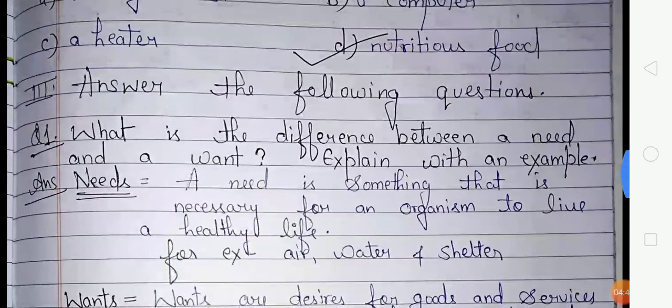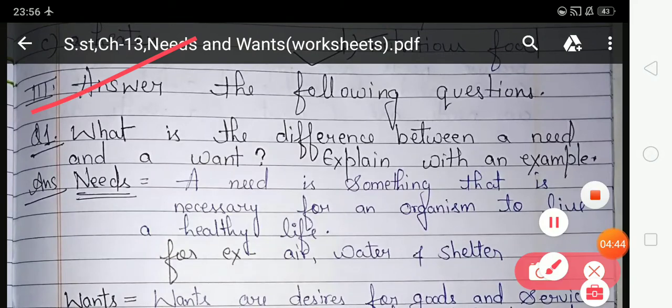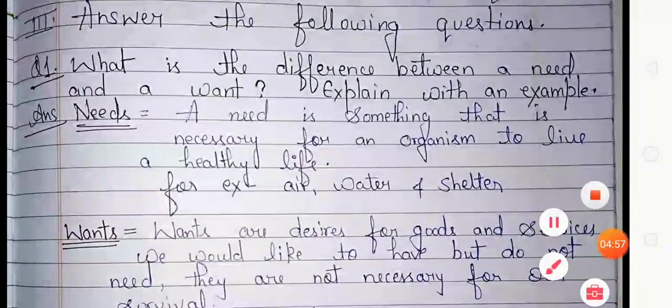Now look at the exercise: answer the following questions. In this exercise you have to give answers according to the given question. Now look at the first question. What is the difference between a need and a want? Explain with an example. Answer.